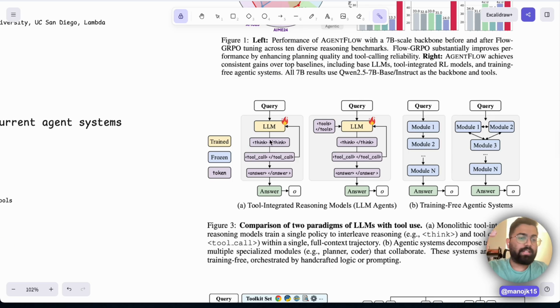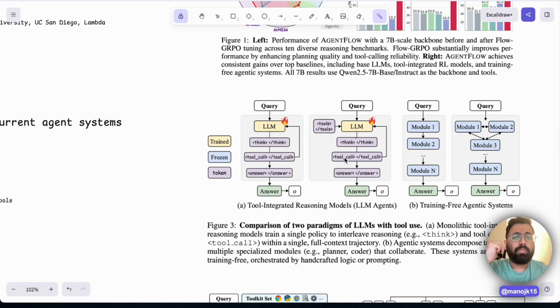It starts thinking: the user is asking to first figure out the Fibonacci series code, and then the user is talking about optimizing it with different algorithms. These are the step-by-step thinking parts, and then it makes the right tool calls. First let me search Google, and second let me search Stack Overflow. It makes the right tool calls, figures out the answer, and then gives the final answer. So this is just one model figuring out an end-to-end answer, given a problem, by thinking, calling the right tools and giving the final answer.